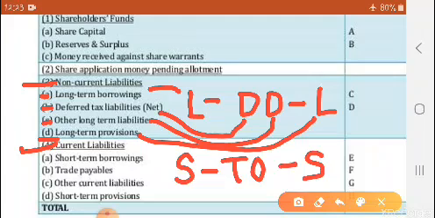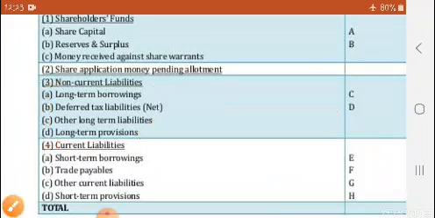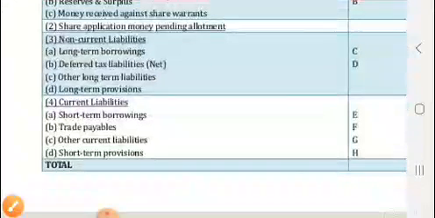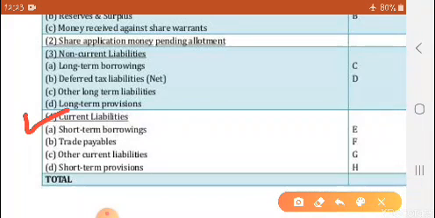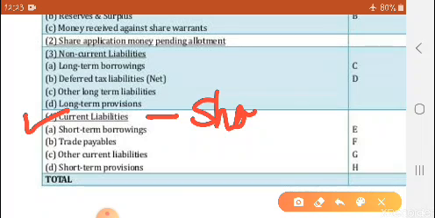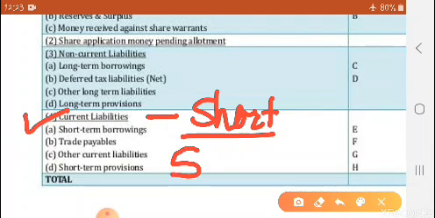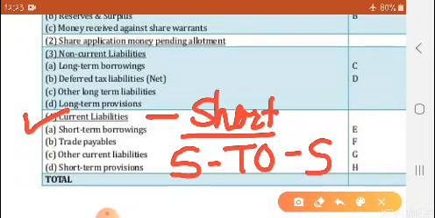Then long term provisions. Now the fourth heading under equities and liabilities is current liabilities. What does current liabilities mean? Any short term liabilities. So its journey is from S to S. The first S means short term borrowings, the next S means short term provisions, and then trade payables and other current liabilities.